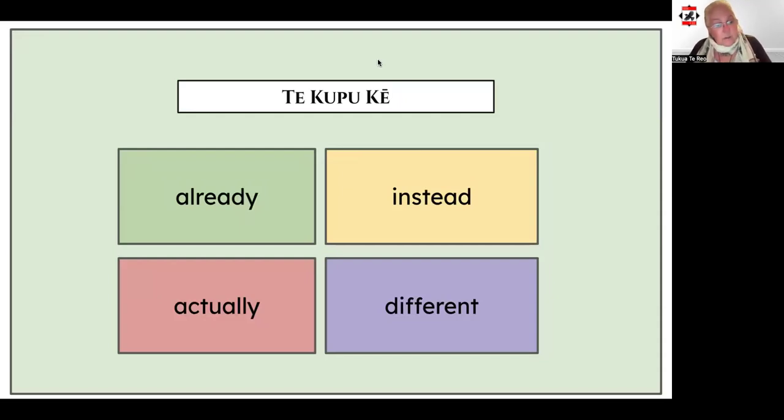Nā reira, koina taku whakamārama o te kupu ke. In the next video about kupu takitahi, I'll be staying with the kupu ke, but going into a bit more detail about how we use it in a range of other sentence types.